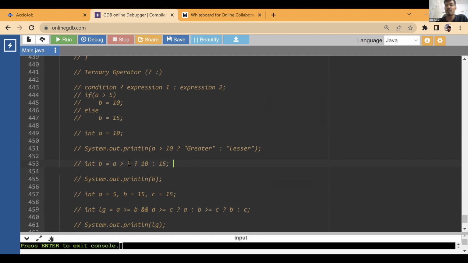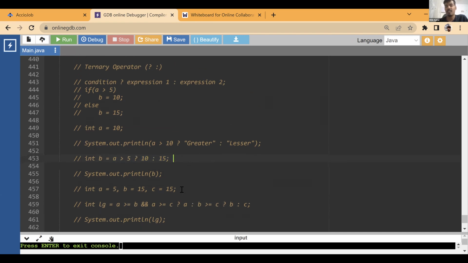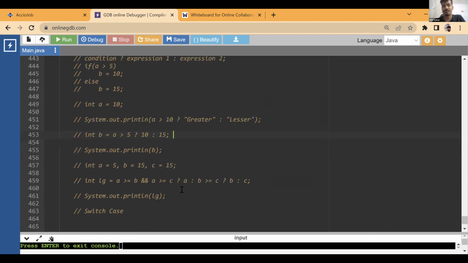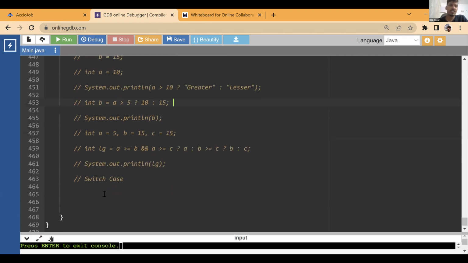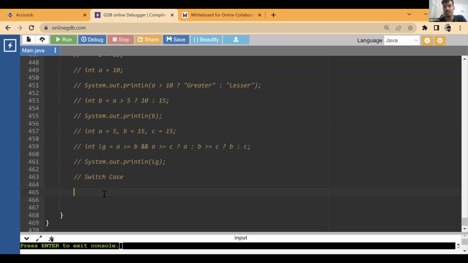Because if you write if else, it will be too much code. This looks cleaner, easy to understand, and it can be written in a single line. So lesser code looks better, cleaner, easier to understand. So ternary is developed for these kind of things. Fast line execution, it's same. Execution time, memory, everything, it is same.